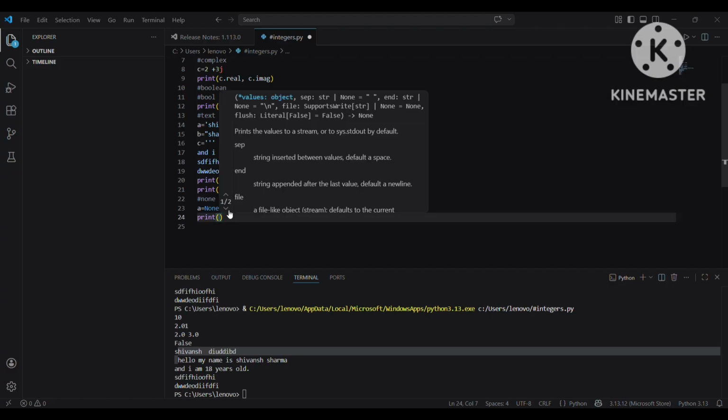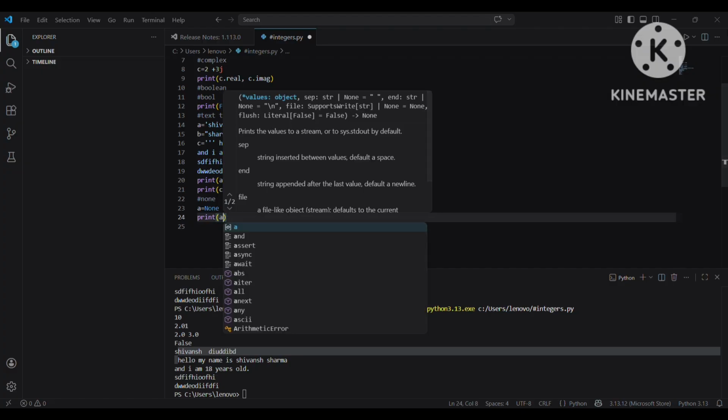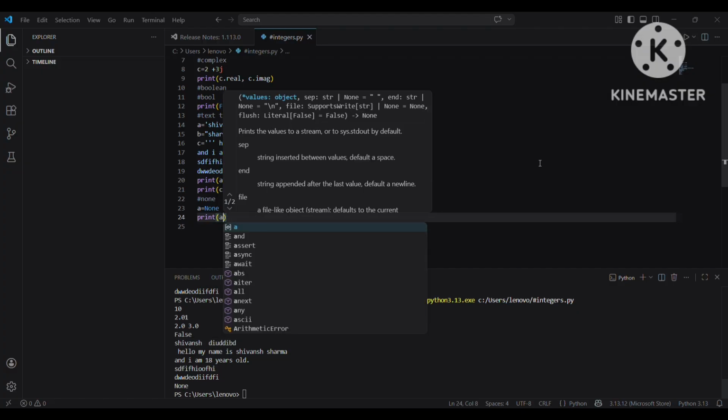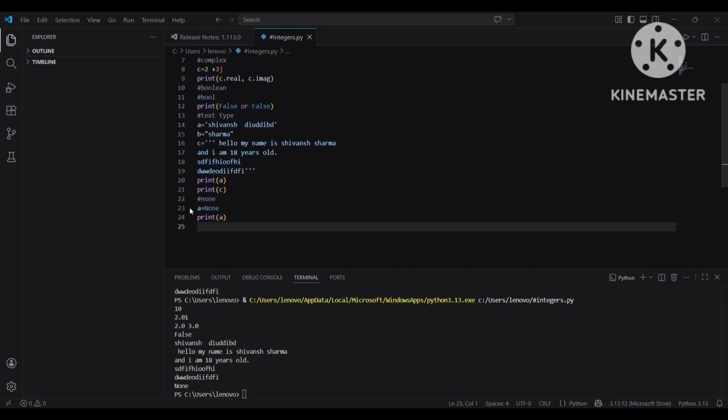Print A. So the None data type is used when we do not want to store any kind of value in our variable A. You can see that None is printed here. You guys might think that it is a string. It printed a length of English characters, so it might be a string. No, None is a special keyword used when you do not want to store any kind of value in a variable.